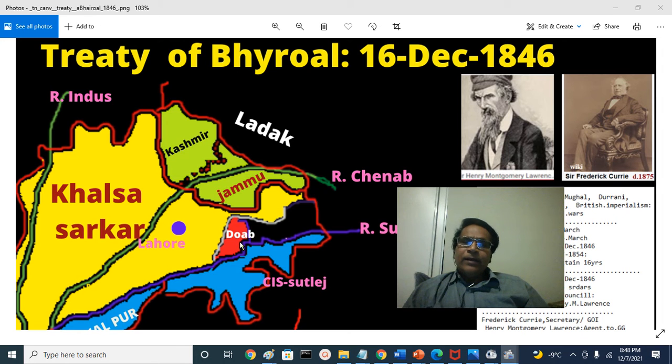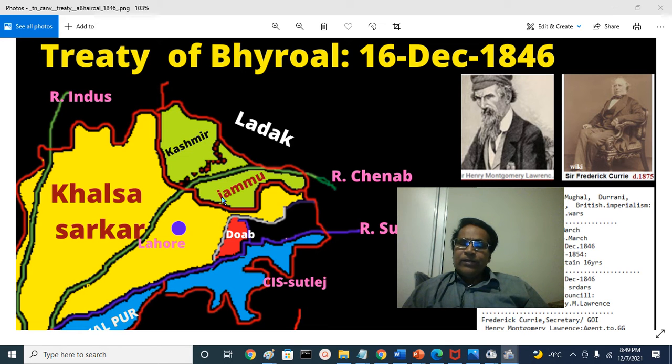In addition to that, under the indemnity treaty the Sikhs owed 150 lakh rupees, or 1.5 crore rupees, and they had only 75 lakhs. So for the remaining 75 lakhs they traded the territory between the river Ravi, near the Pathankot area here, and all the hilly areas up to the Jhelum river.